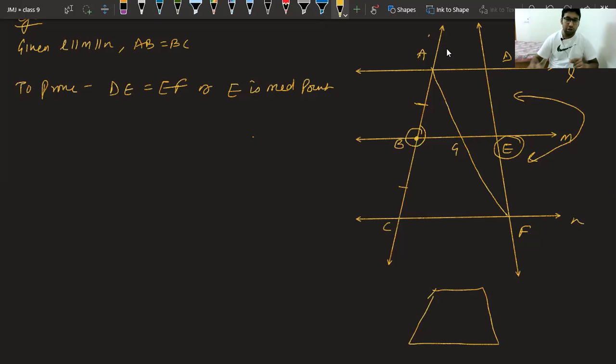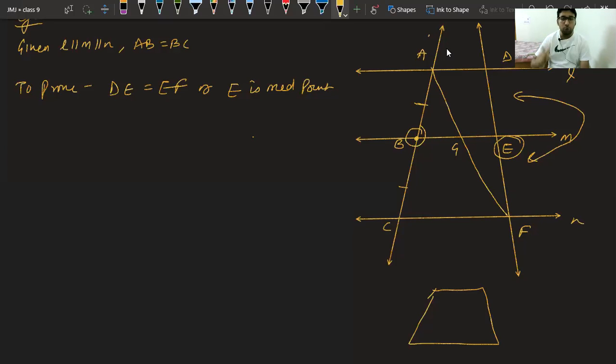And we all know midpoint theorem and converse of midpoint theorem are applicable only to triangles, not quadrilaterals.